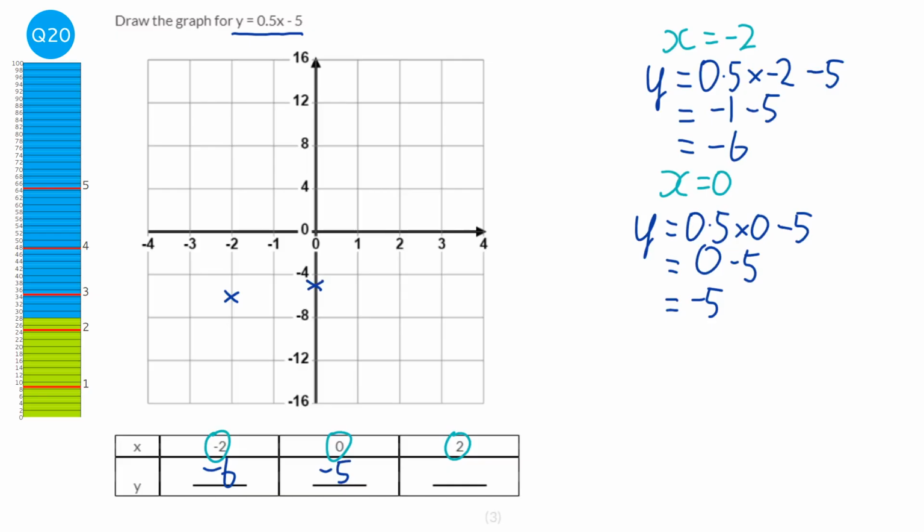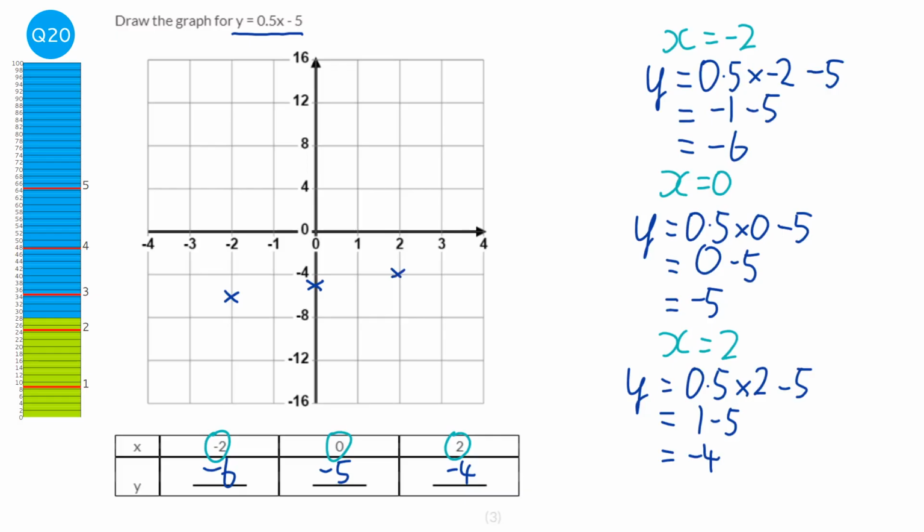And our last one will be x equals 2. So we've got y equals a half times 2, which will just equal 1, take away 5. So it'd be 1, take away 5, which would be minus 4. So minus 4. And so that will be here.